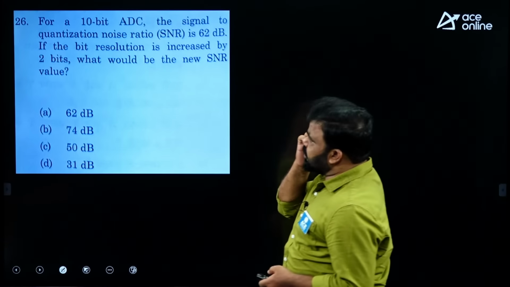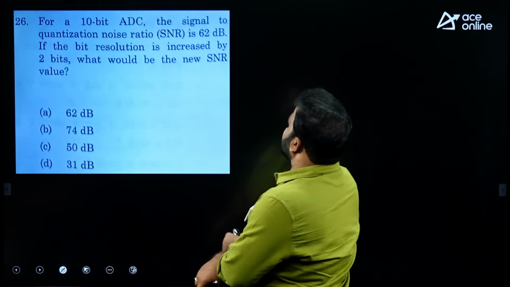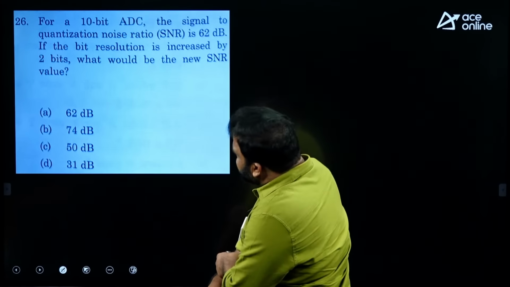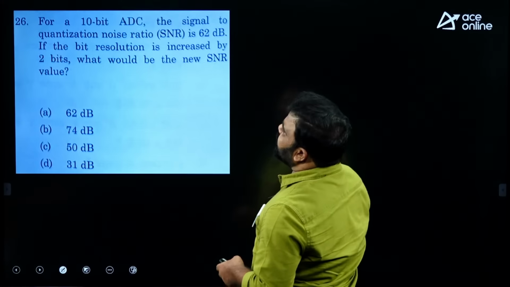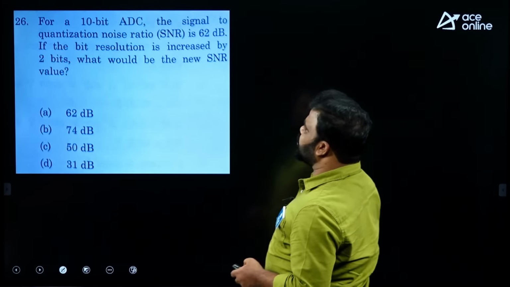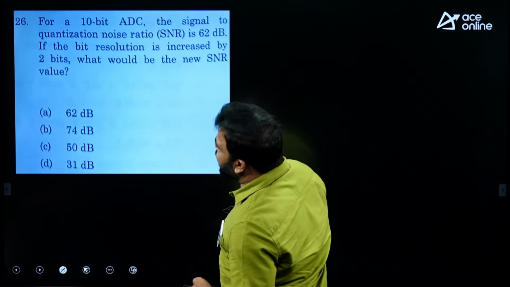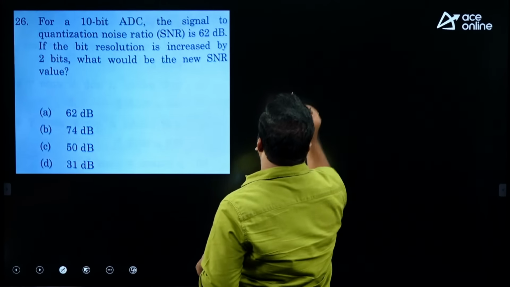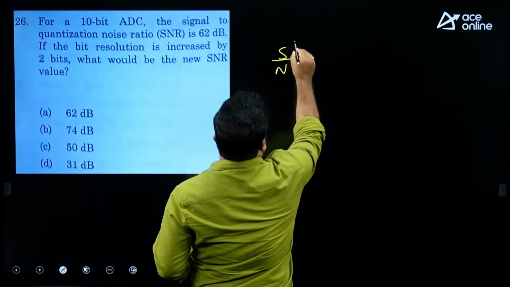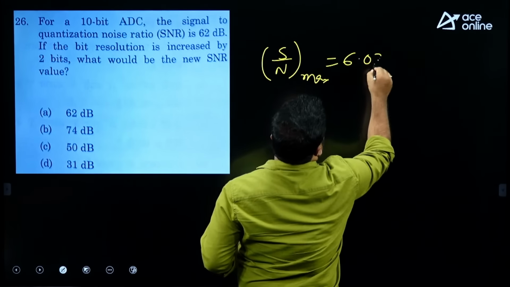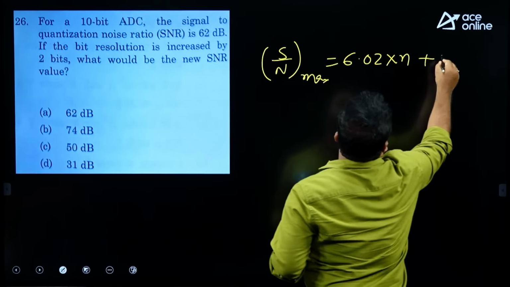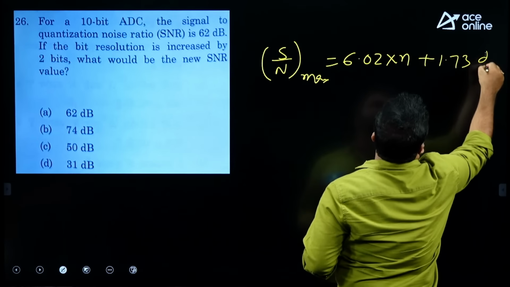Let us see the next question. For a 10-bit ADC, the signal to quantization noise ratio is 62 dB. If the bit resolution is increased by 2 bits, what would be the new SNR value? So the maximum signal to noise ratio is equal to 6.02 times n plus 1.73 dB.